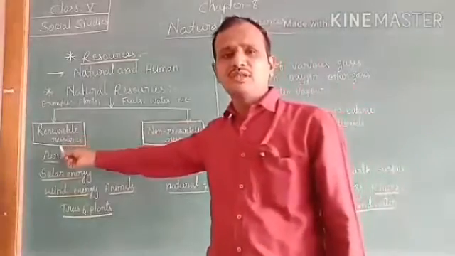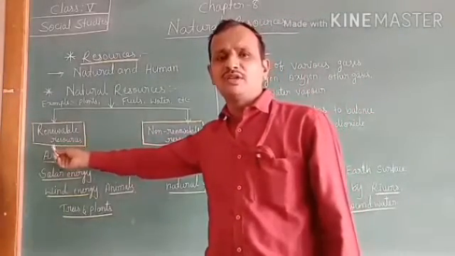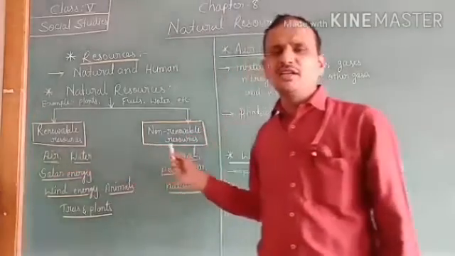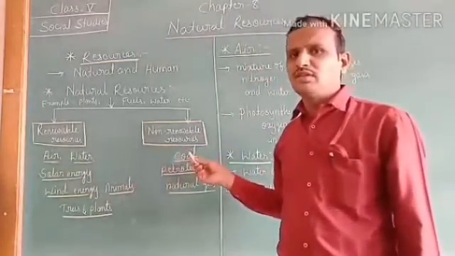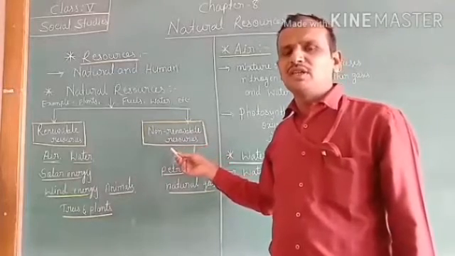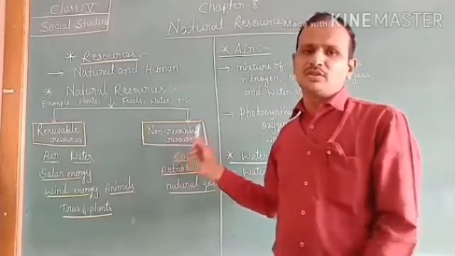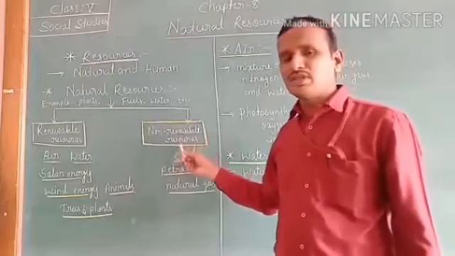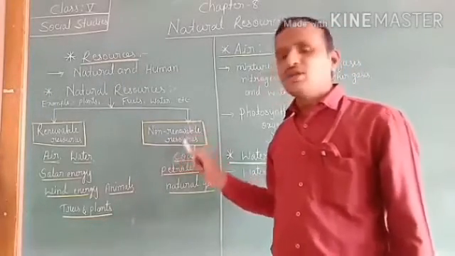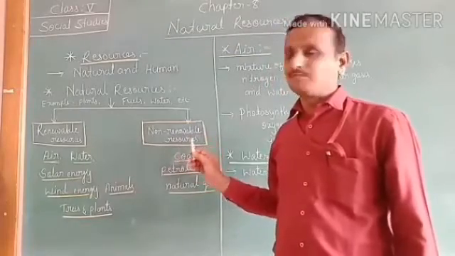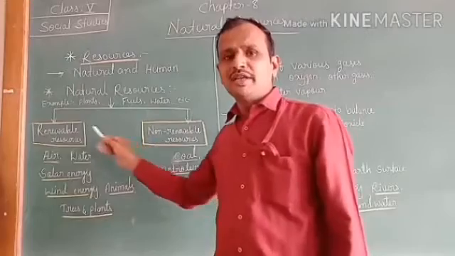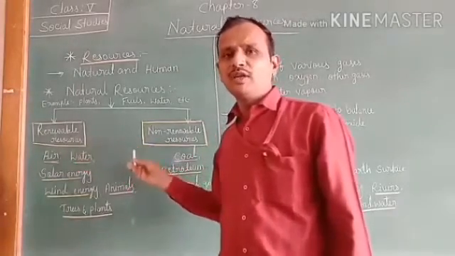Renewable resources are pollution free, and non-renewable resources release more pollution. So this is the difference between renewable and non-renewable resources.